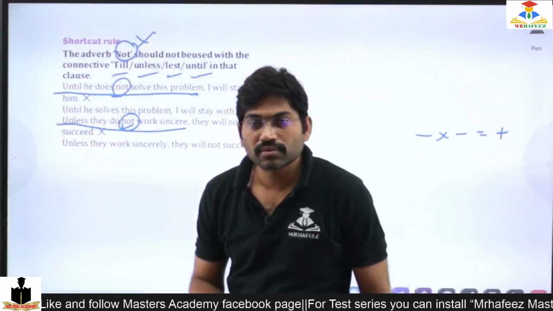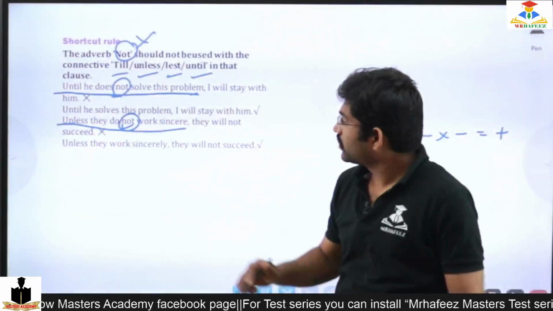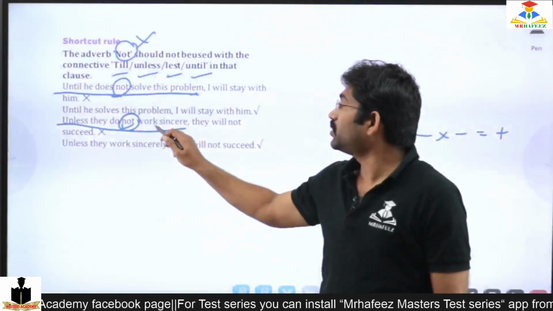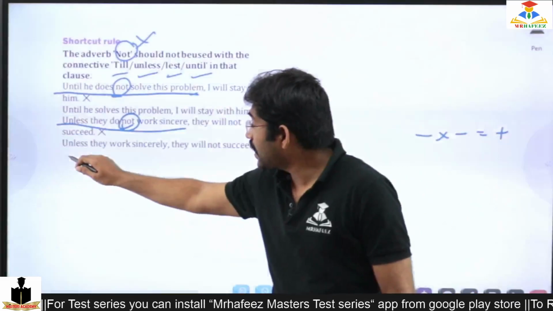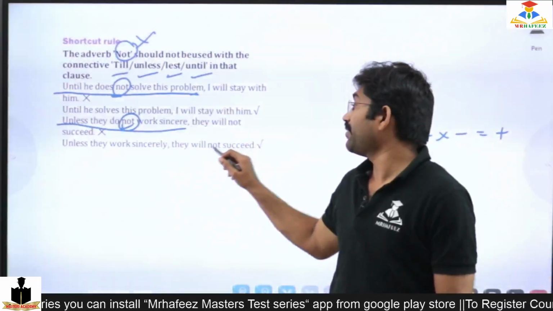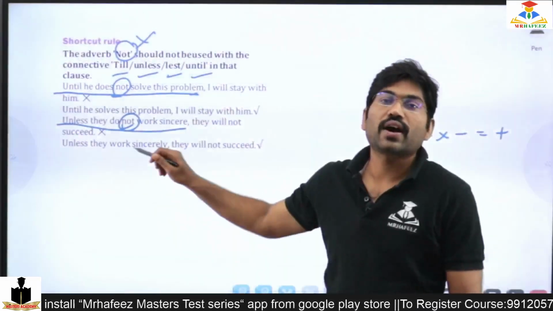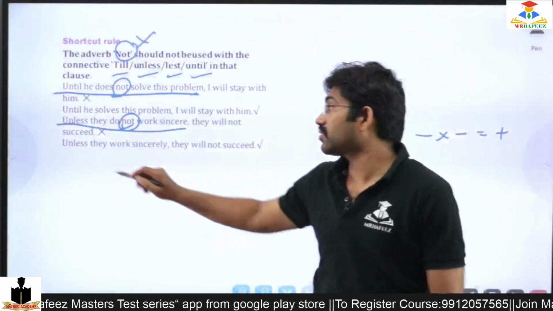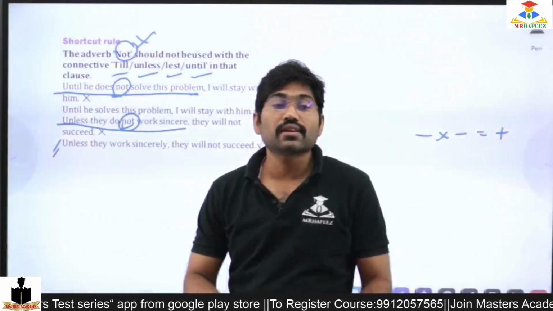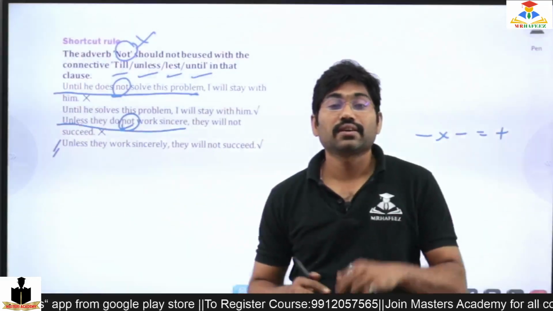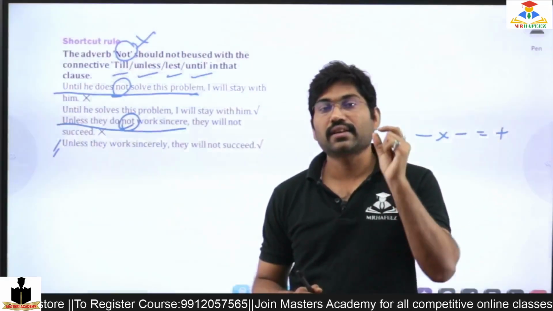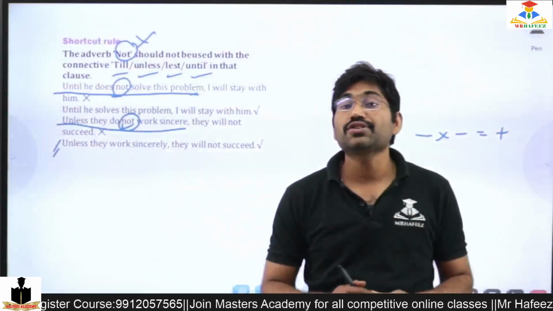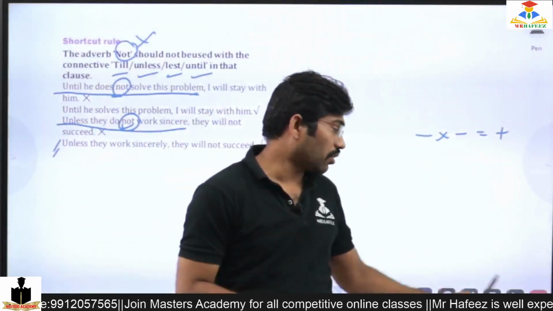I asked him. Okay, right. Do not work sincere. I should not use not. So unless they work sincerely, they will not succeed. So I should use here, I can use this. So this is the end of the condition: till, unless, lest, until. We should not use not, we should avoid using not.